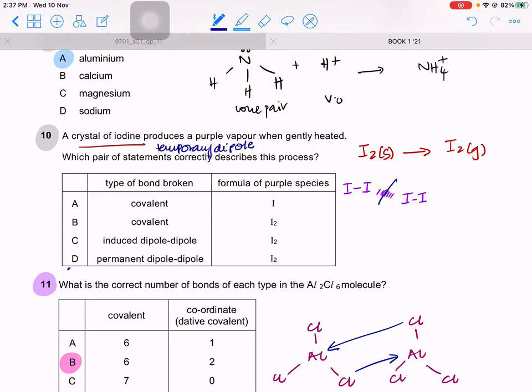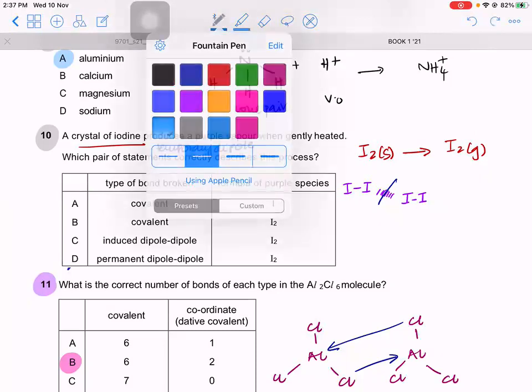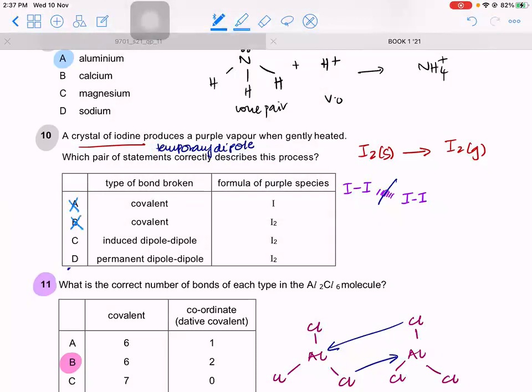You do not break the covalent bonds because I told you during melting, boiling, you don't break covalent bonds, you break the intermolecular forces. So the bond remains intact, which is why iodine vapor or iodine gas is also I2. Now, so obviously A and B can't be the answer. Which forces do we overcome in iodine? We overcome induced dipole forces. Therefore, D can also not be the answer. And the answer is C. And what is the purple species? The purple species is iodine gas, which exists as I2.